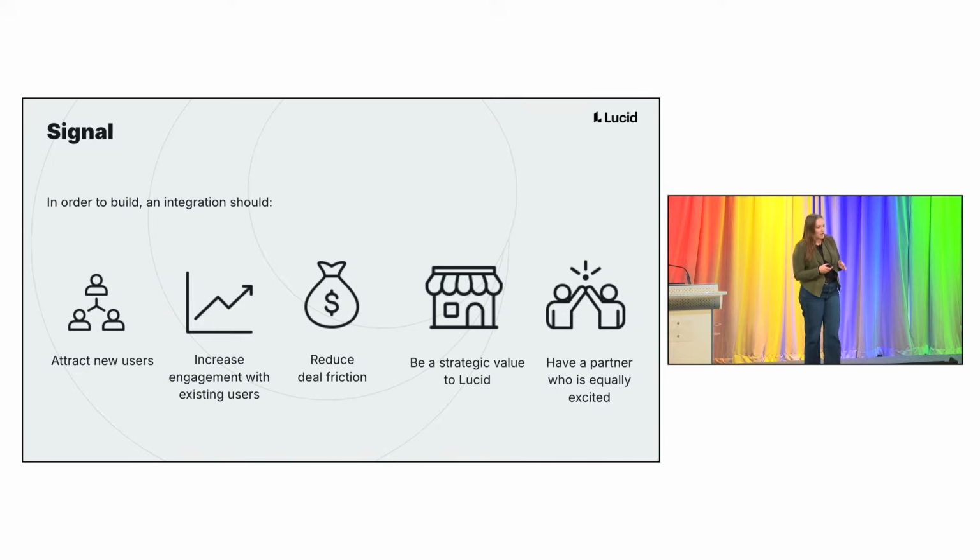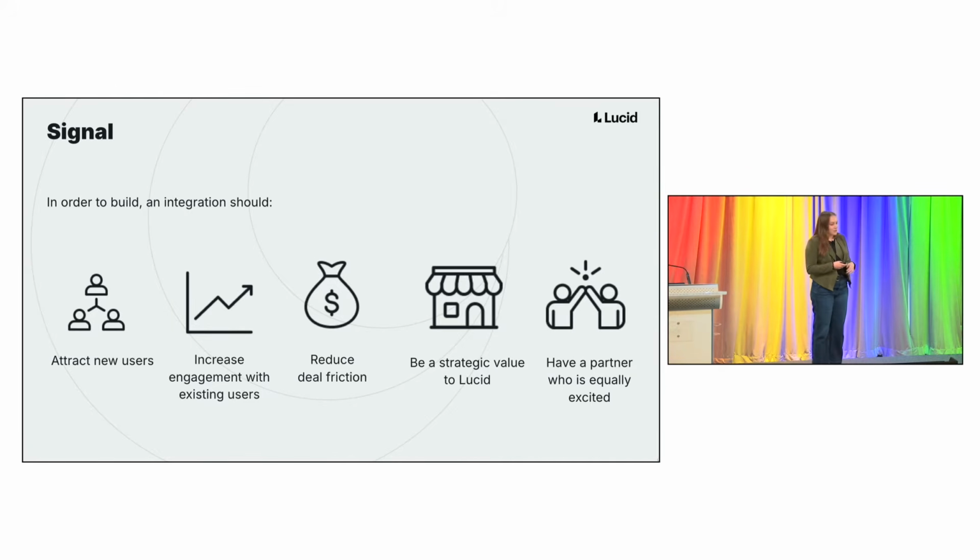So first of all, attract new users. We are all in the business of generating revenue, and as I'm sure you all know, generating revenue comes from getting new users. So we're really excited about features and partnerships that are going to bring net new people to the Lucid ecosystem. The second thing, though, is increasing engagement with existing users, because it's half the battle to get new people. It's a whole other battle to keep them engaged and excited about our products.